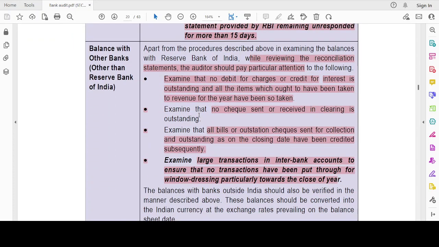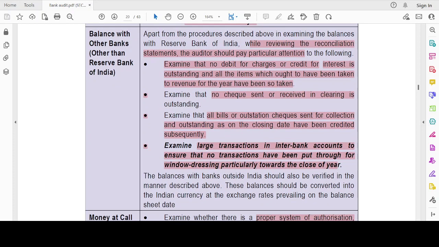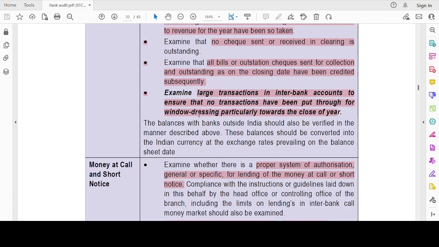Balance with other banks. Here I have to check that there are no debits for charges or credits for interest outstanding, and that all such items have been taken to revenue for the year. No cheque sent or received in clearing is outstanding. All bills sent for collection and outstanding at closing have been credited subsequently. That is like the subsequent year check: in receivables we used to do this, right? I have one balance, then I check the receipts after the year end. Similarly, if I have outstanding bills for collection, I check whether they have been received after the year end. Check large transactions in the bank accounts to ensure that no transactions have been put through for window dressing, particularly towards the close of the year.